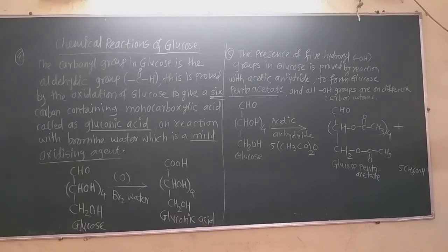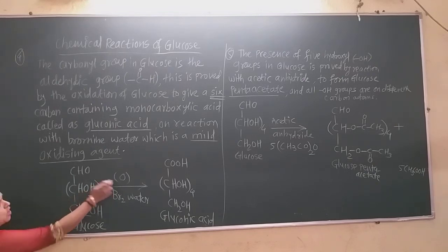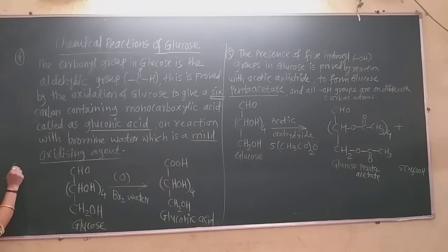Now see here, this mild oxidizing agent bromine water oxidizes this aldehydic group into the acidic group. You know the oxidation, what happens? In the aldehyde, we only add the oxygen. In aldehydes and ketones, we already saw the oxidation by using a very strong oxidizing agent, that is acidified potassium dichromate, K2Cr2O7 with dilute H2SO4.